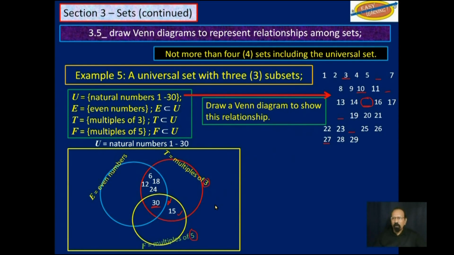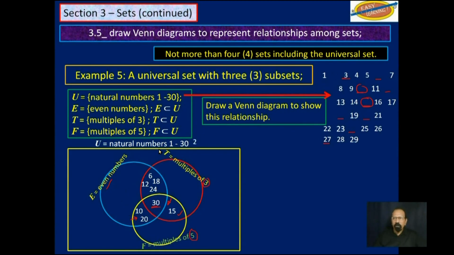Then we look at multiples of 5 that are also even numbers. So this 10 will fit in this position here. 20 also will fit there. And that's about it for even numbers that are also multiples of 5. So now let's look at the rest of the even numbers.